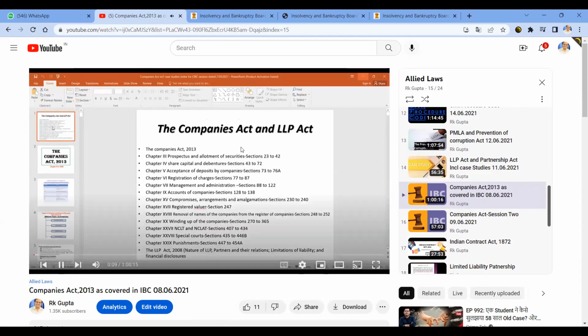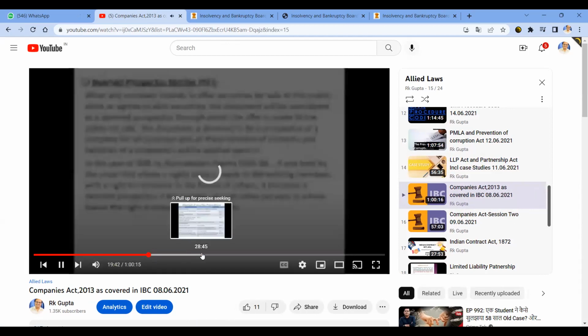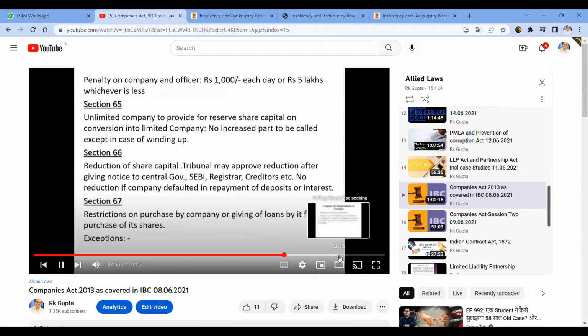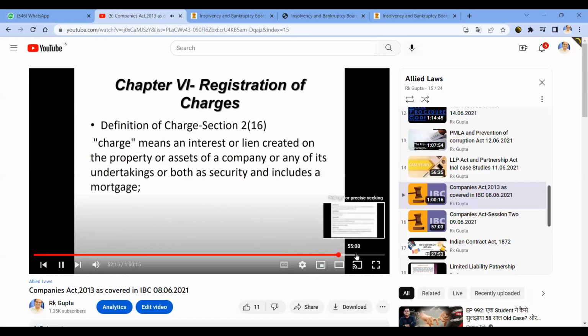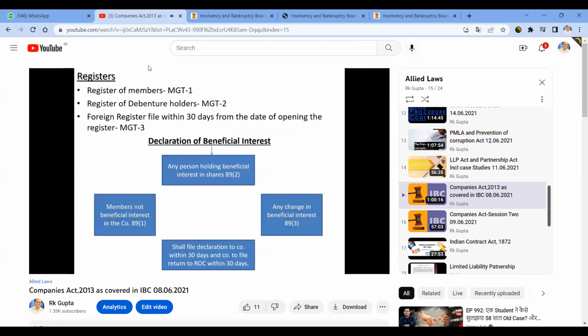From here it will start. I've discussed it section by section, so you can go through this.